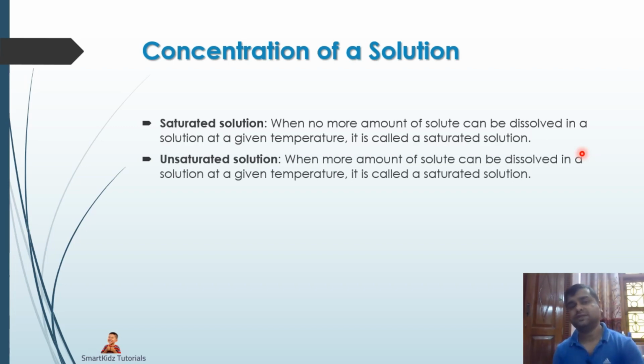Let us first discuss what is an unsaturated solution. We usually have unsaturated solutions. I'll explain what it means. When we make tea, we dissolve a certain quantity of sugar in the tea. Now, when we dissolve that much, that is as per our taste, as to how sweet we want it.